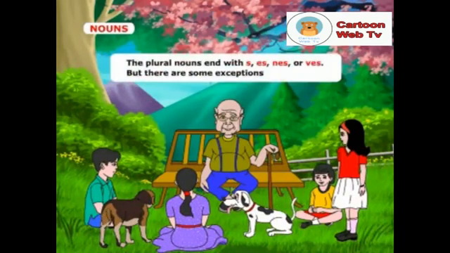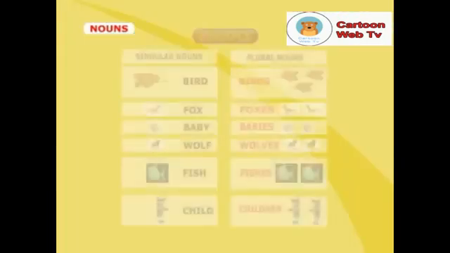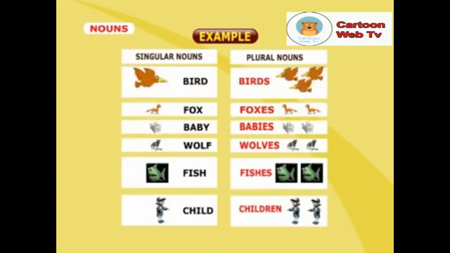Normally, the plural nouns end with s, es, ies, or ves, but there are some exceptions. Here are some examples. The nouns at your left are singular nouns which refer to either one person, one animal, or a thing. And the nouns at your right are plural nouns which refer to more than one person, animal, or thing.